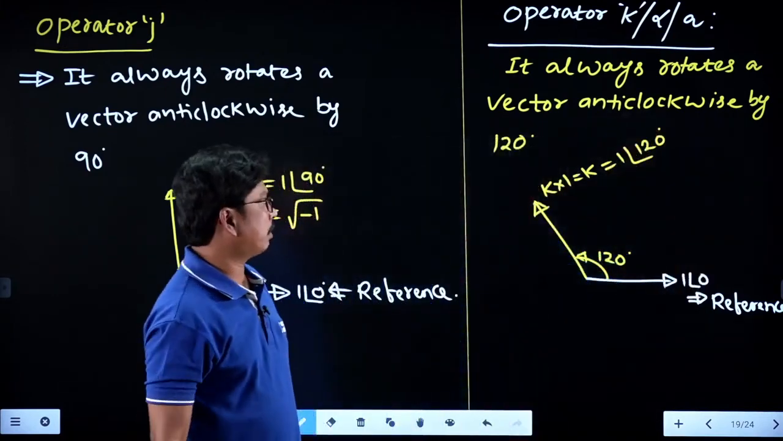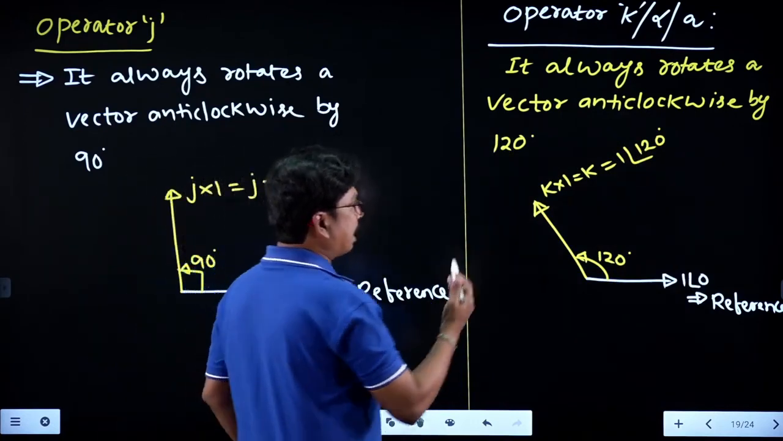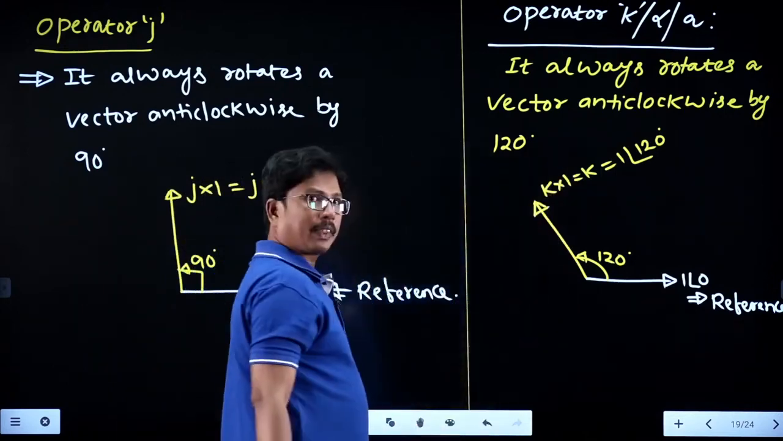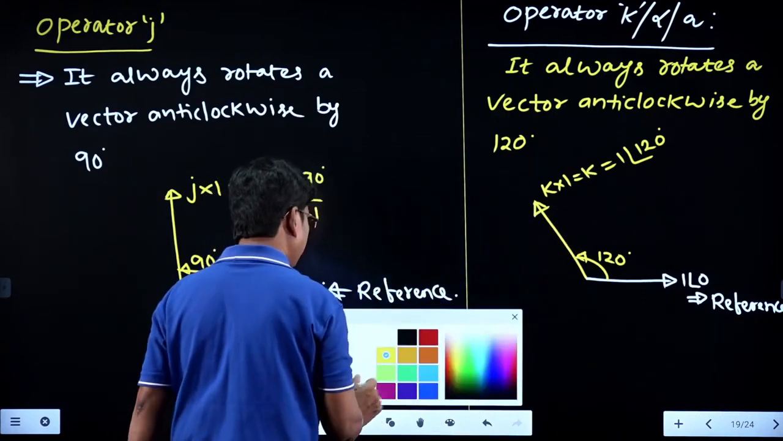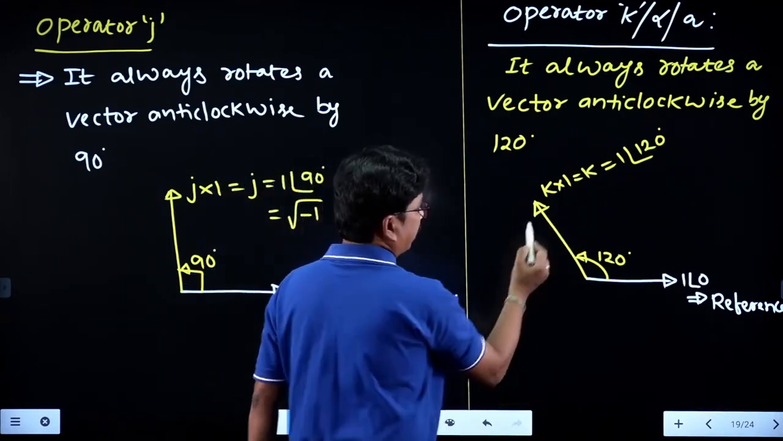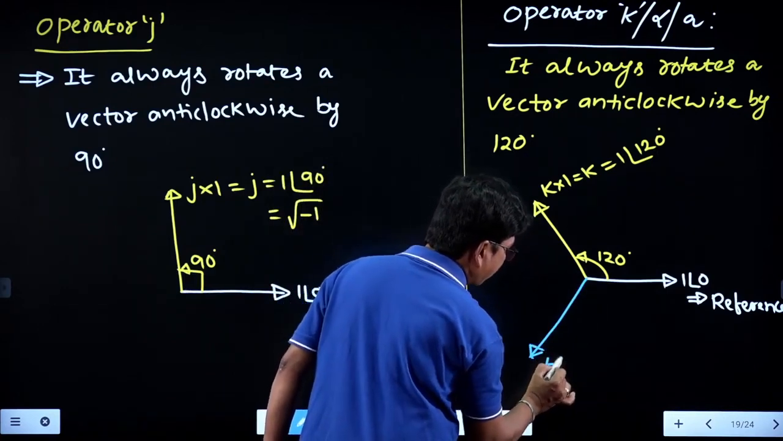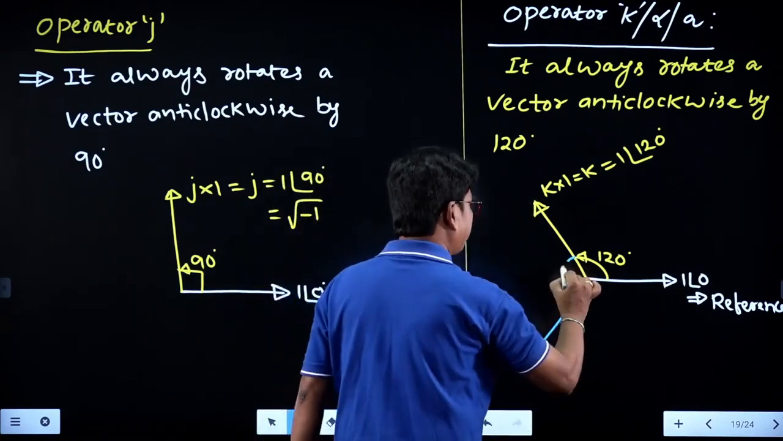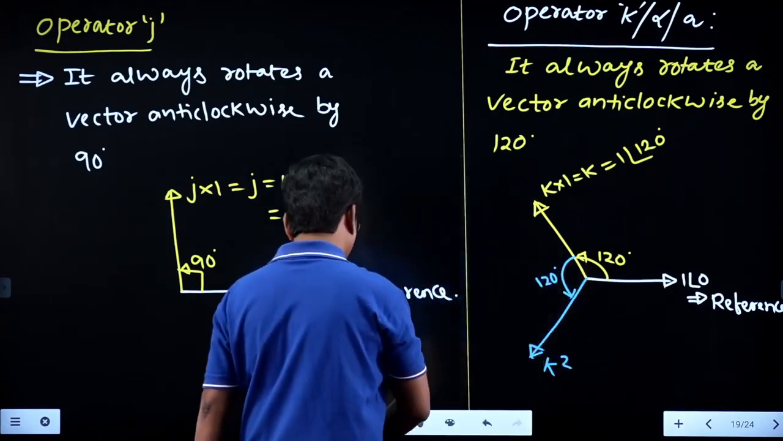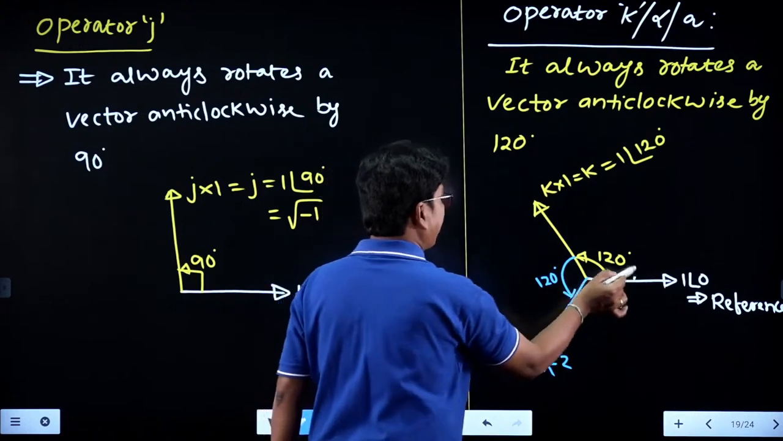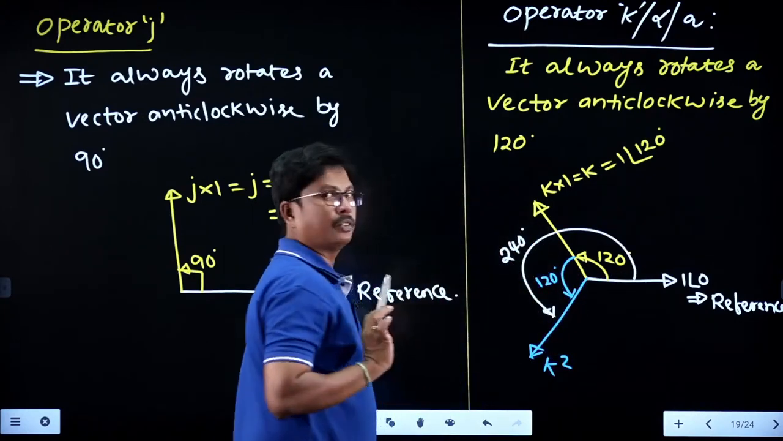The value of k is nothing but 1 at an angle of 120. Whenever you multiply this k with one more k, it will be shifted by 120 in the anti-clockwise direction. That becomes k square, and the angle shift is 120. The total angle shift from the reference is 240.